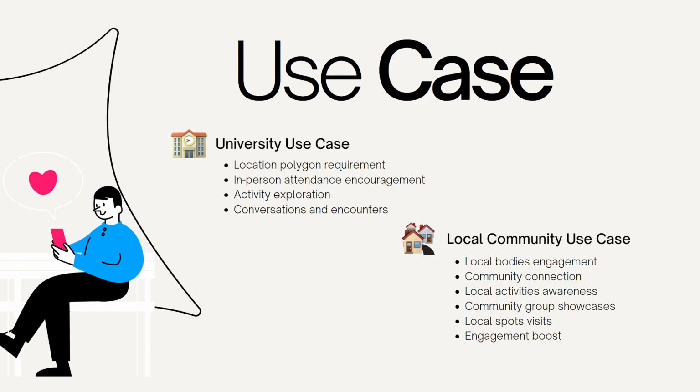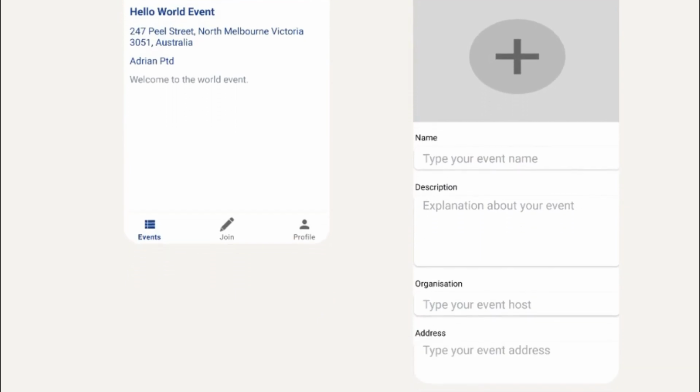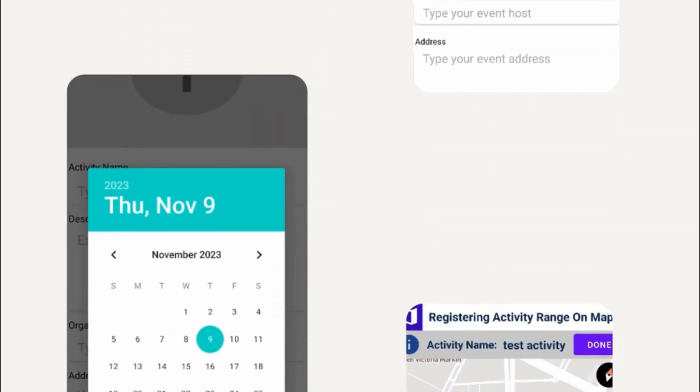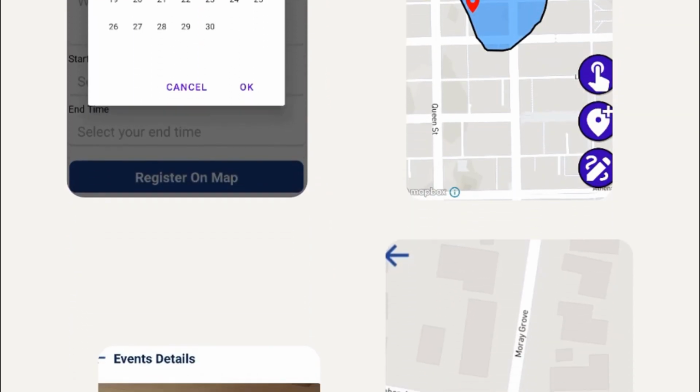Another great use case is for local bodies such as councils to get more people engaged. In the age of loneliness, many people find it hard to connect with their local communities and might not be aware of the social activities to do and explore in their suburbs, even though they live nearby. Vent allows community groups to show off these activities by making a fun quest out of visiting some local spots, hopefully boosting local businesses as well as getting the community to have some more fun. Overall, our app Vent is a great way for organizers to get people out and about and to drive buzz in a particular community.